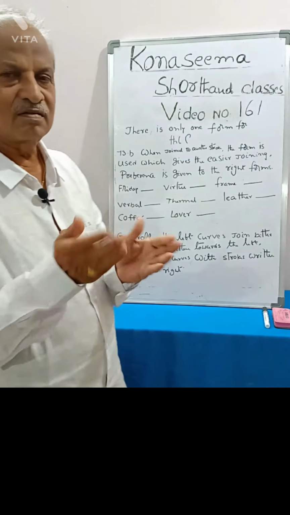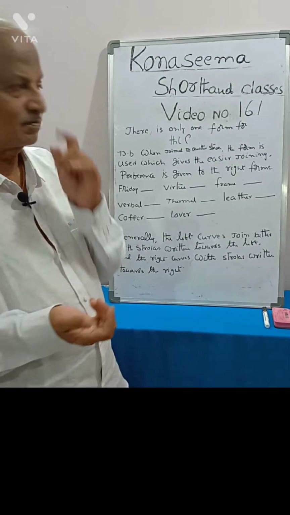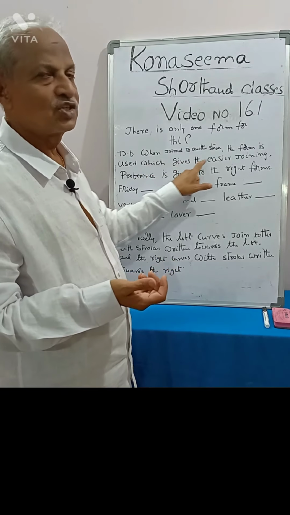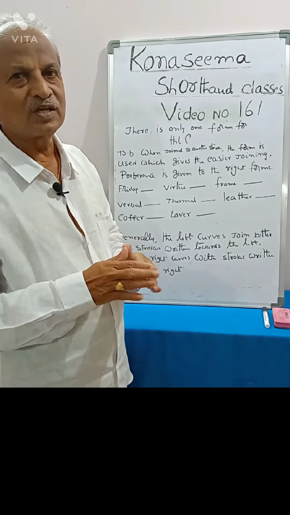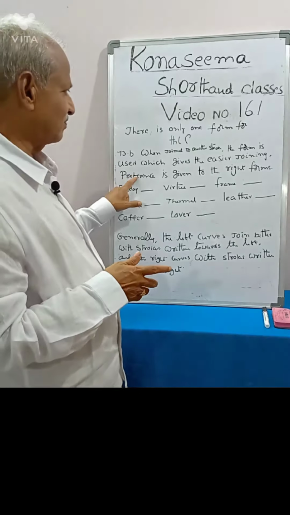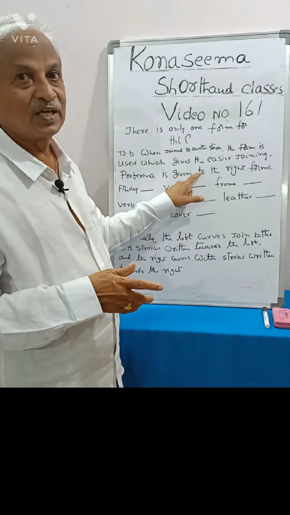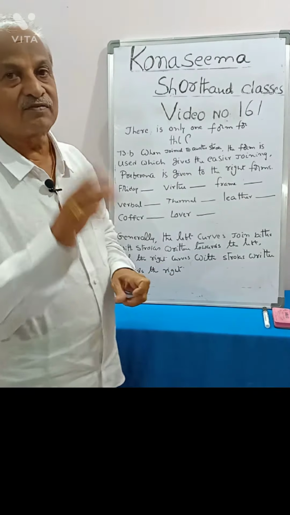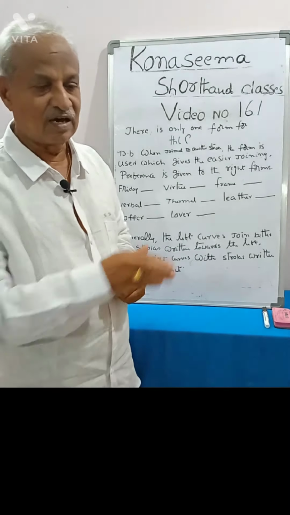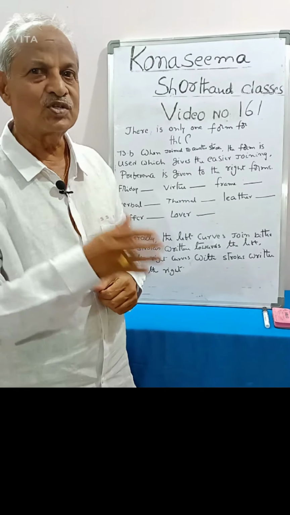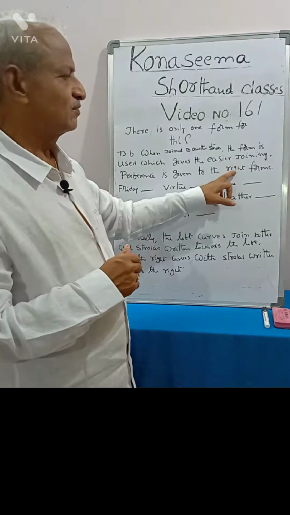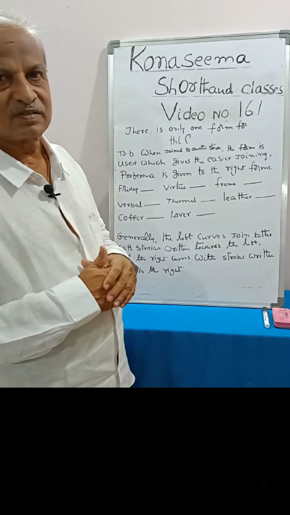Whether to write left curve or right curve, use the one which gives the easier joining. We can write either, but preference is given to the right forms. Why are right forms given preference? Because our hand will go towards the right, and hence the right form will be given preference.